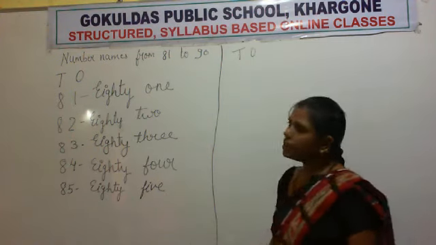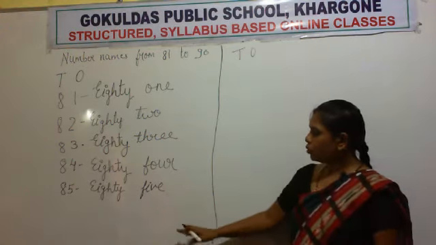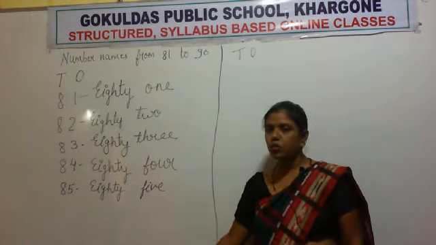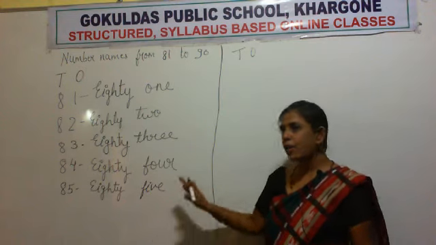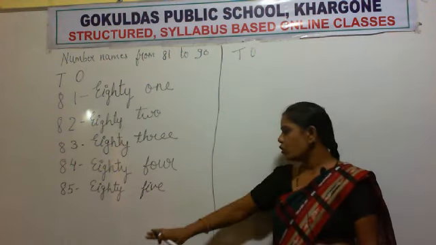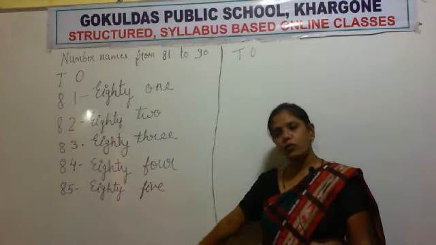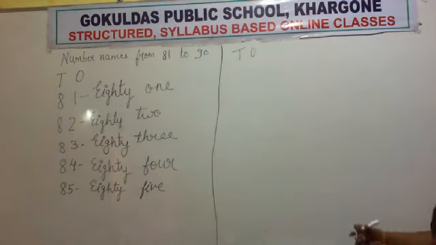No need to write this. Okay, if you have space on the same page in your notebook, continue from the same page, don't take a new page. I don't have space here, that's why I am writing on this side, but I know you have space in your notebook, so continue from the same page. Now which number will come after 85?